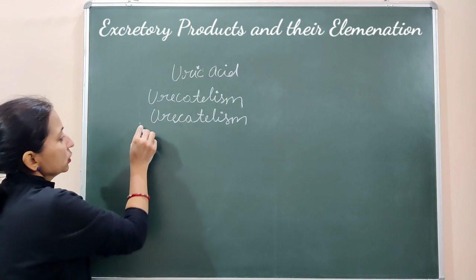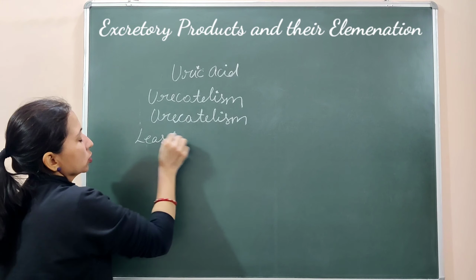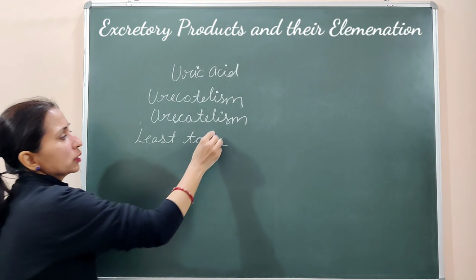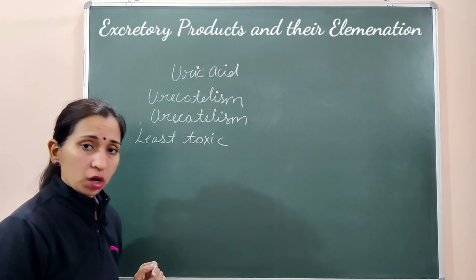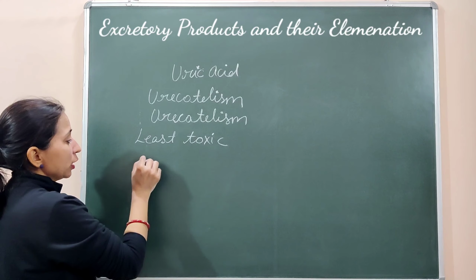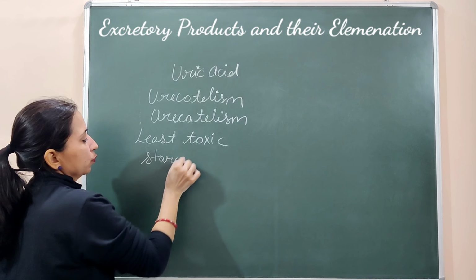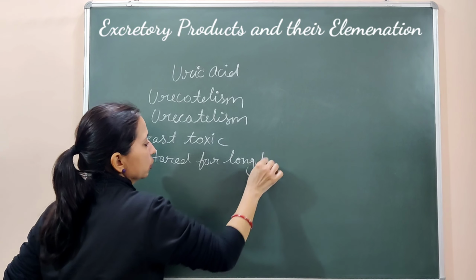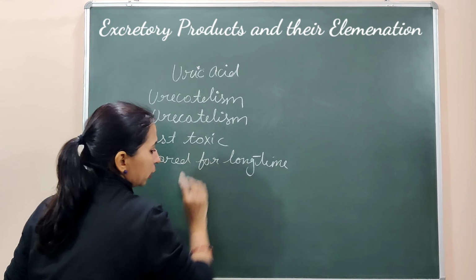Now let's see about this uric acid. The uric acid is considered the least toxic nitrogenous waste. It's the least toxic, and it can be stored in the body for a long time because it does not harm the body tissues. It can be stored for a long time. बहुत लंबे टाइम तक इसे बॉडी में स्टोर करके रखा जा सकता है.